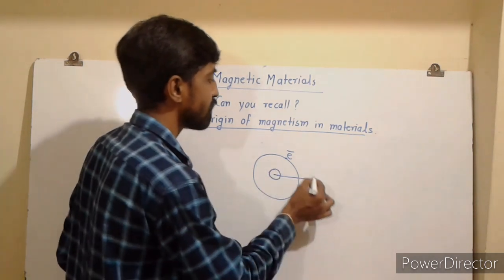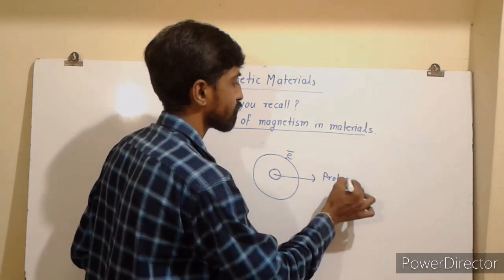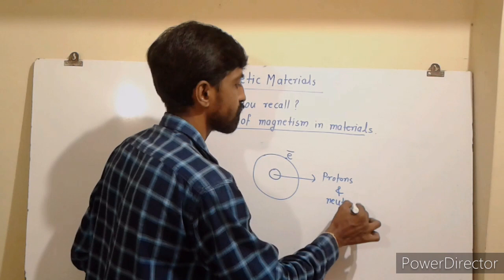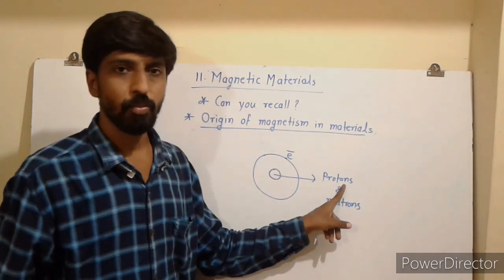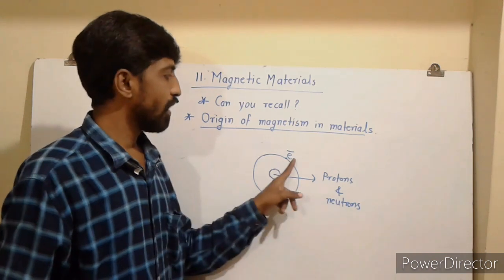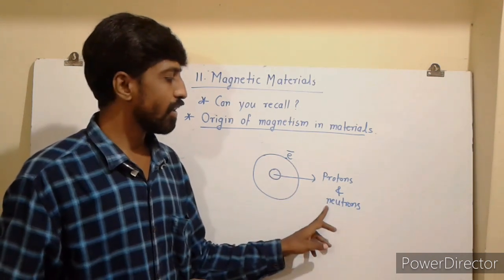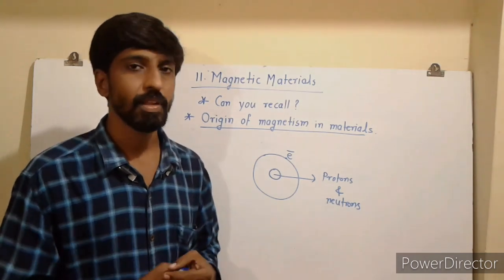In the nucleus, protons and neutrons are present. Protons are positively charged, electrons are negatively charged, and neutrons are electrically neutral.